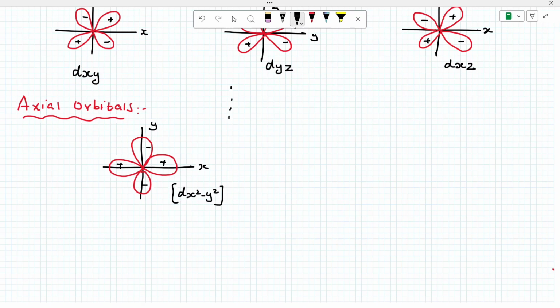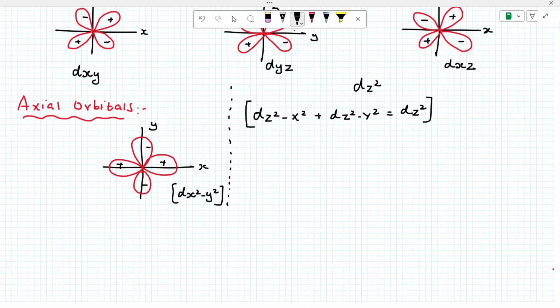Now, very important, one more: dz square. Actually, dz square is the combination of two orbitals. Write this down. dz square minus x square plus dz square minus y square, they give dz square. Now these two atomic orbitals undergo overlapping.